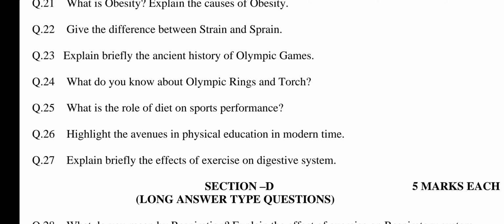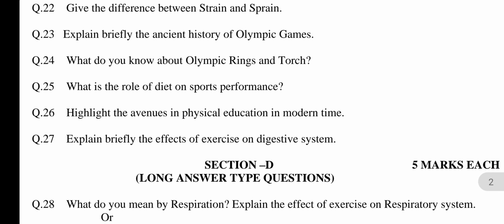Question number 22. Give the difference between strain and sprain. This question is related to chapter number 10, Common Sports Injuries and Rehabilitation. The answer may be: the difference between strain and sprain is as under. First of all, strain.